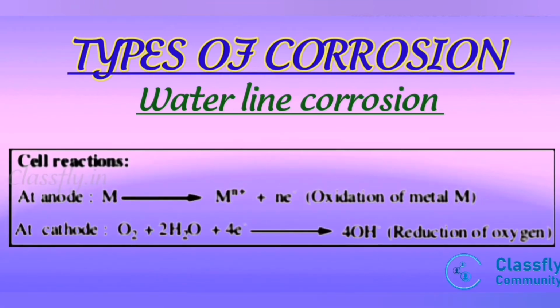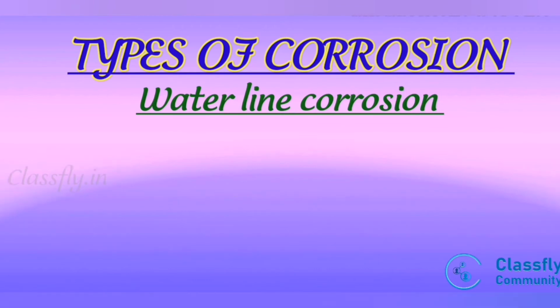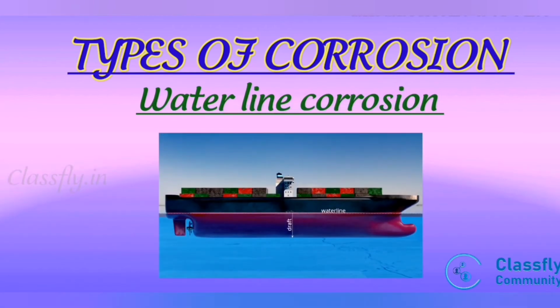The cell reaction is, at anode, M gives Mn+ plus n electrons, that is, oxidation of metal takes place. At cathode, O2 plus 2H2O plus 4 electrons gives 4 hydroxyl ions, that is, reduction of oxygen occurs. Another example is a ship which remains partially immersed in seawater for a long time and undergoes water line corrosion.